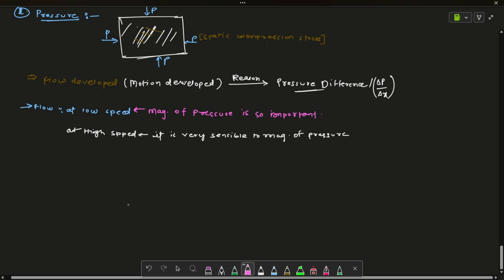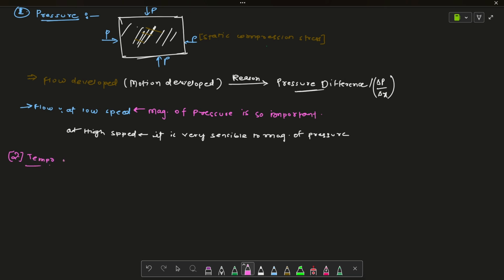We will discuss it quickly. Temperature is the second thermodynamic property. How is it related to the fluid? It represents or depicts the internal energy of the fluid.